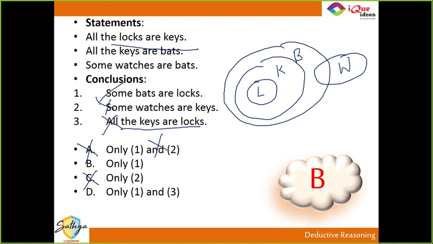Okay, guys. Just a quick update. Why not conclusion 2? Some watches are keys. Take a look at this diagram. Aman, look at the diagram. The circles of watches and keys, are they touching each other? These are watches, these are keys. If it was asked whether it is a possibility that watches are keys, I would say yes. But this diagram clearly proves that watches and keys can be separate. So even if one diagram says wrong, you have to say wrong, right?